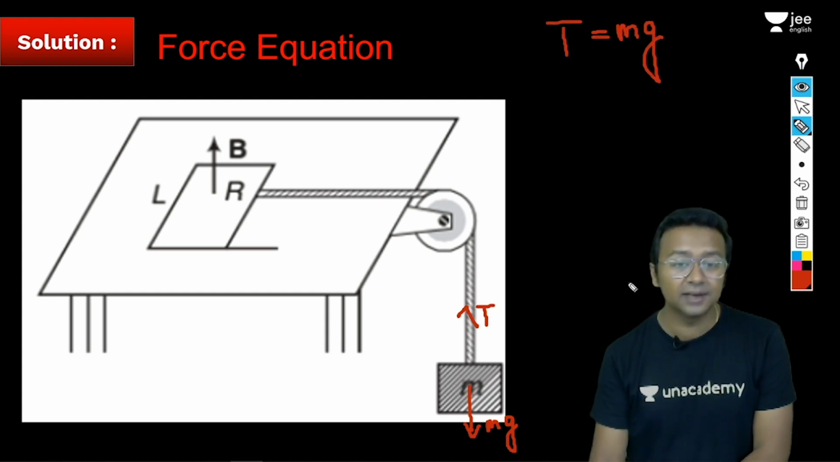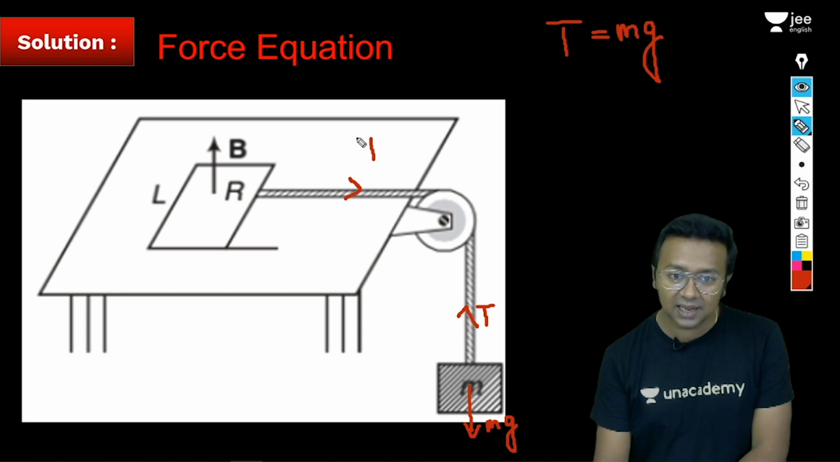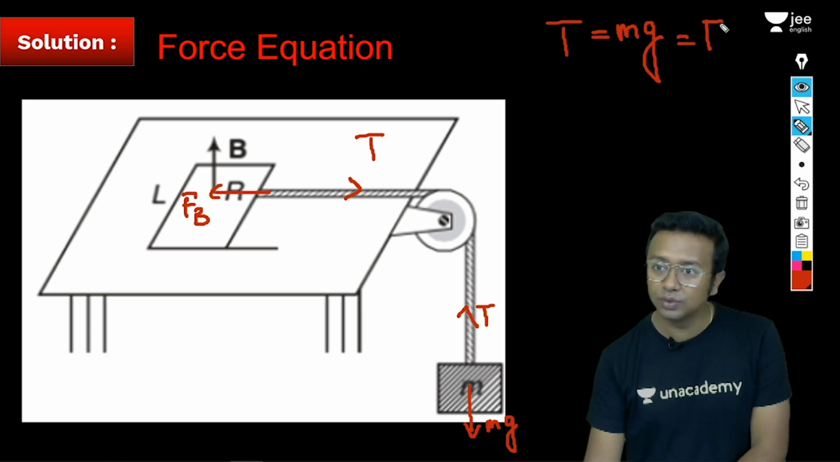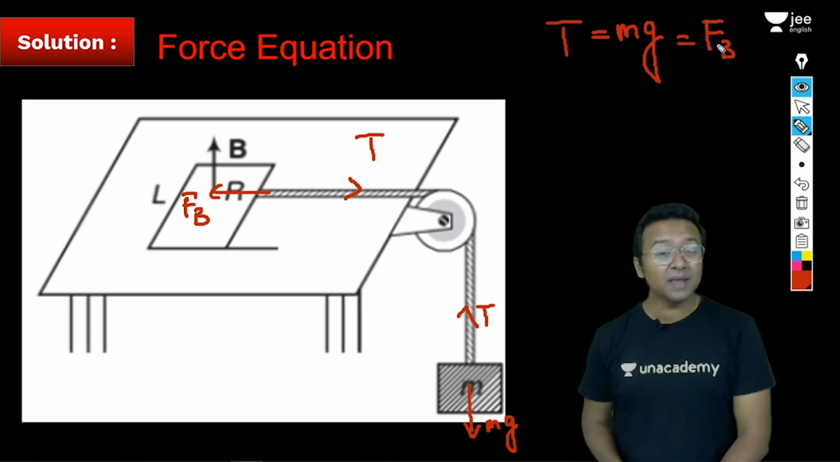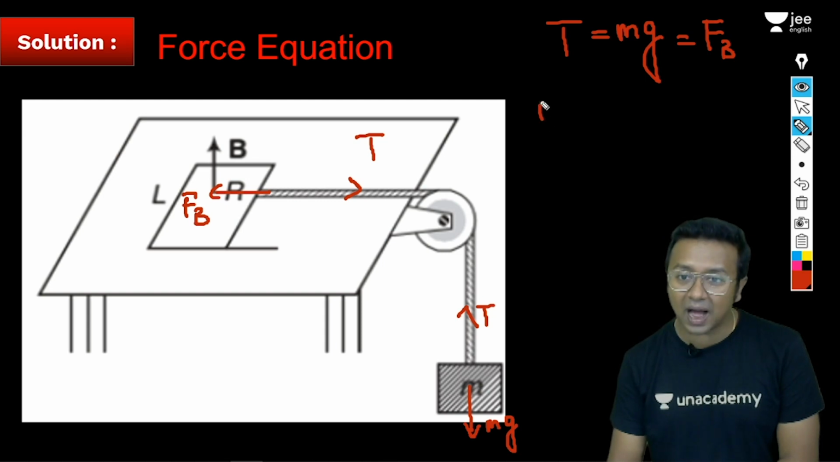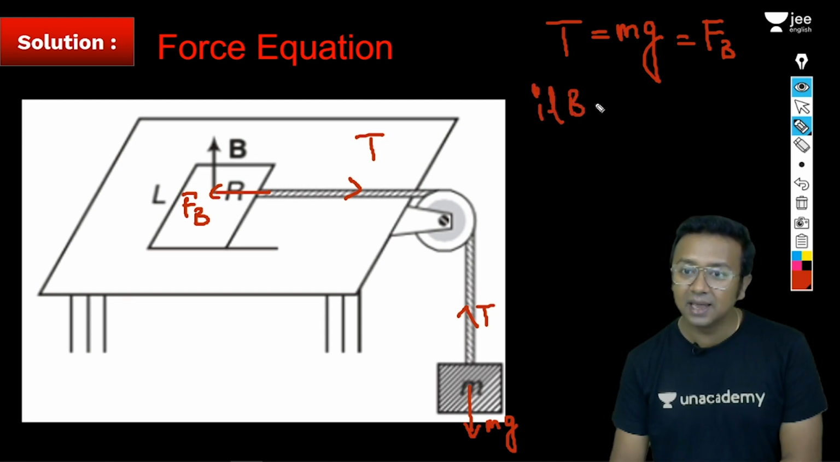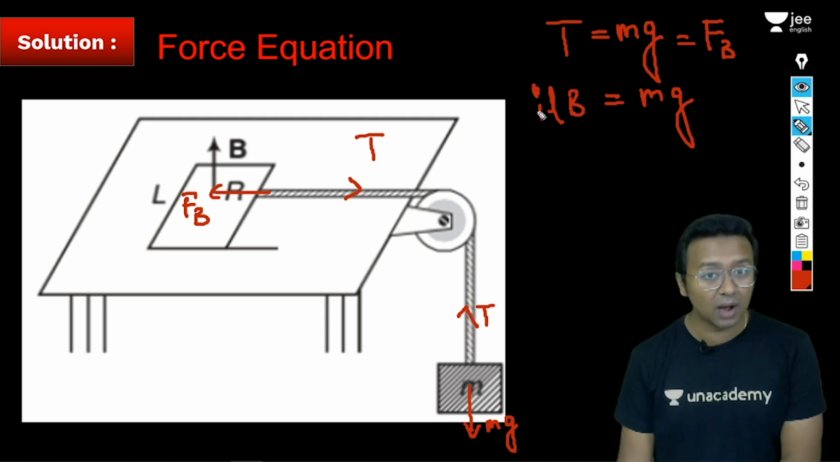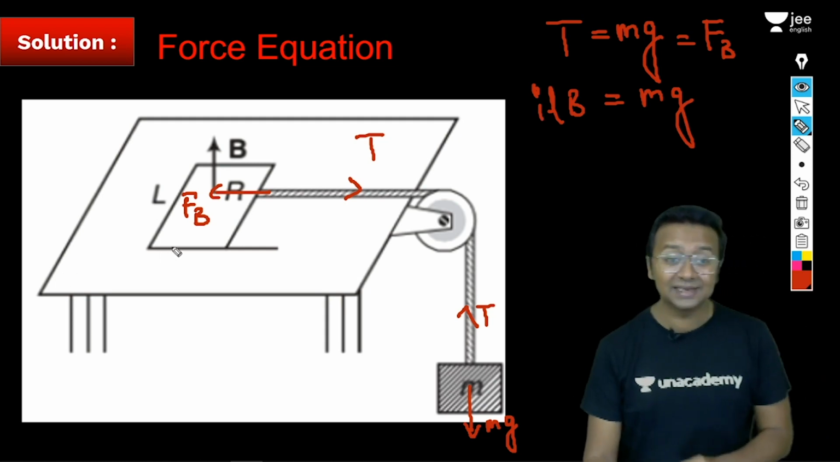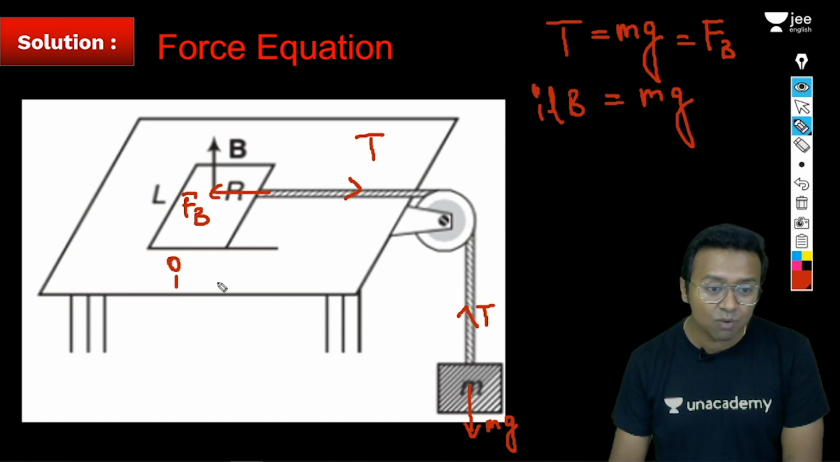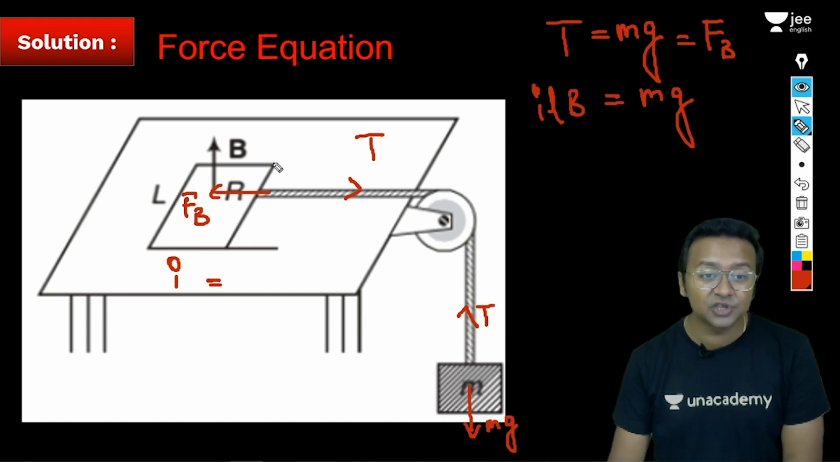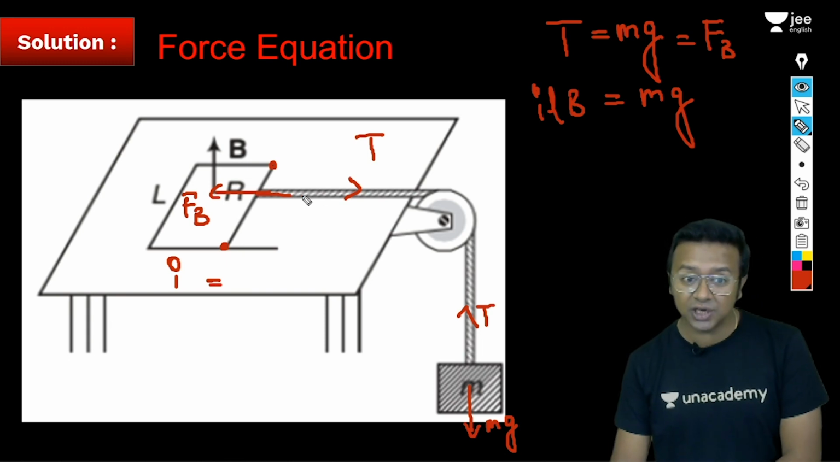The idea is very clear. Now here there is tension T, and this will be equal to the magnetic force, that is F_B. What will be F_B? F_B will be equal to ILB, and that will be equal to mg. Now, what will be equal to I? Simple idea. I will be equal to the EMF generated. EMF is generated due to this rod across the ends of the rod. This is perpendicular. The velocity will be in this direction.